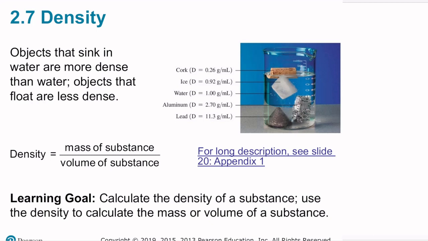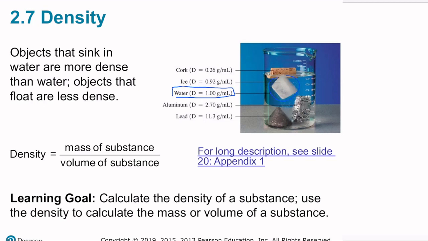In the next video, we'll discuss the concept of density. Density is a substance's mass divided by its volume. Objects that sink in water, for example, are more dense than water, and those that float are less dense than water. We see here that water is 1 gram per milliliter.